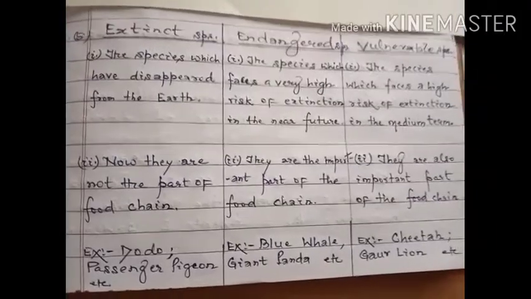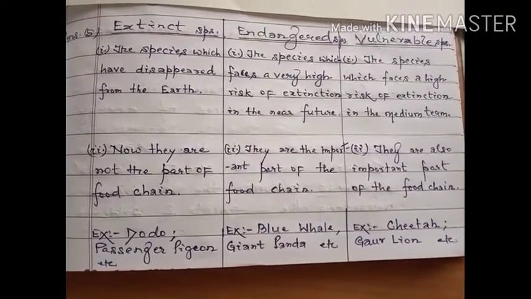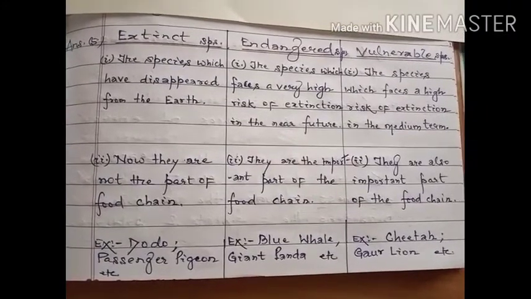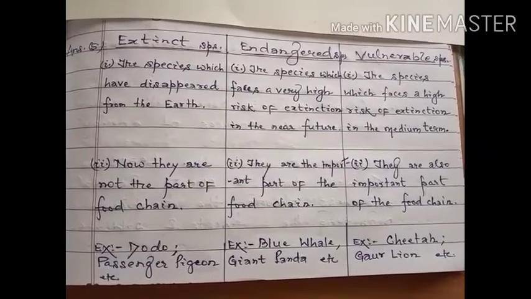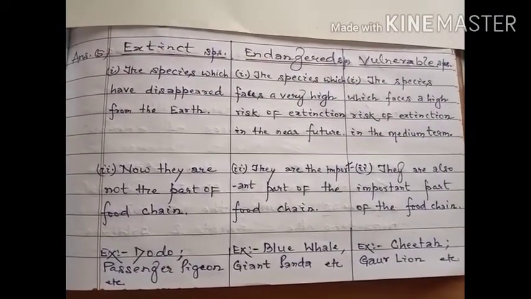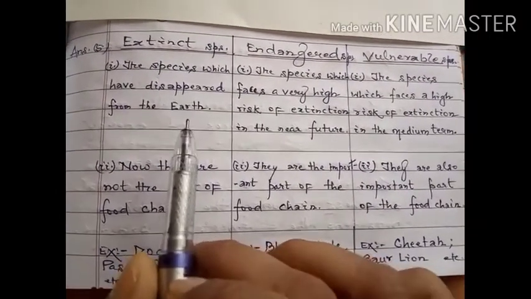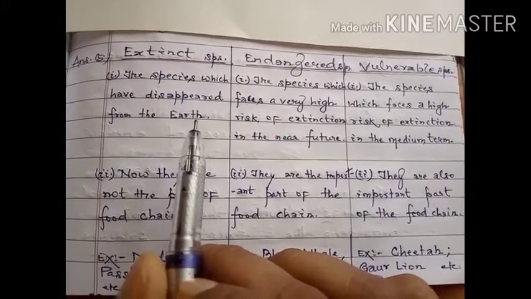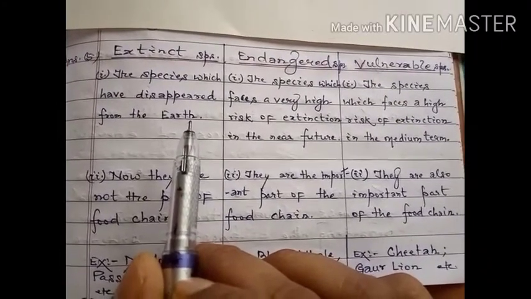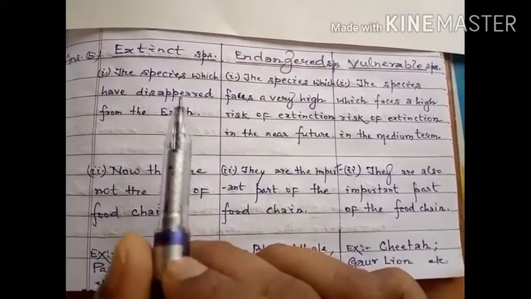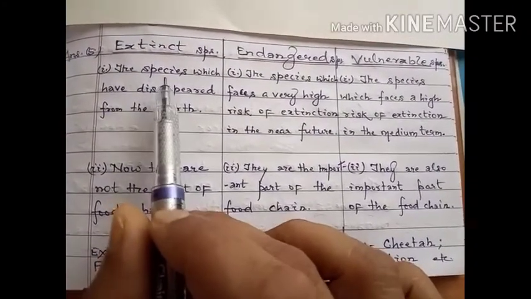Now we'll discuss the different types, we can say the categories, of threatened species. When there is no member of a species existing, or it is presumed beyond reasonable doubt to have disappeared, such a species is said to be extinct. So the species which have disappeared from the planet are called extinct species.